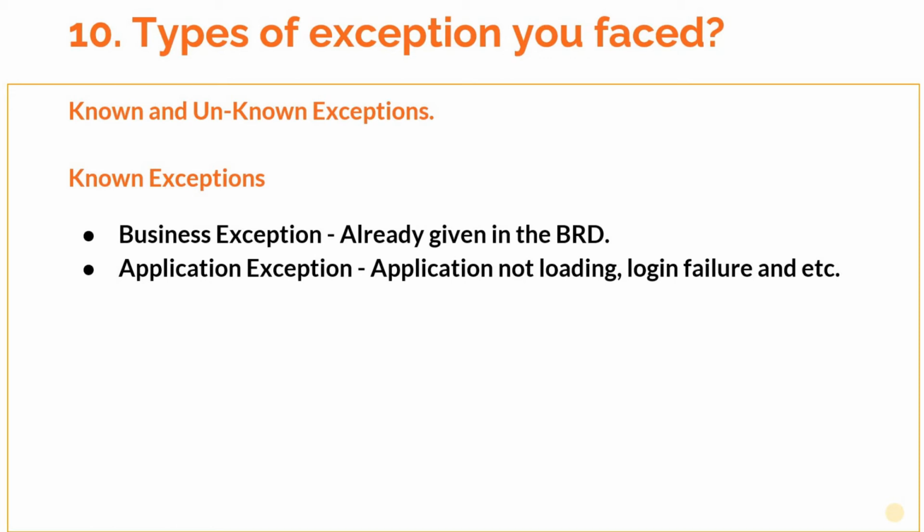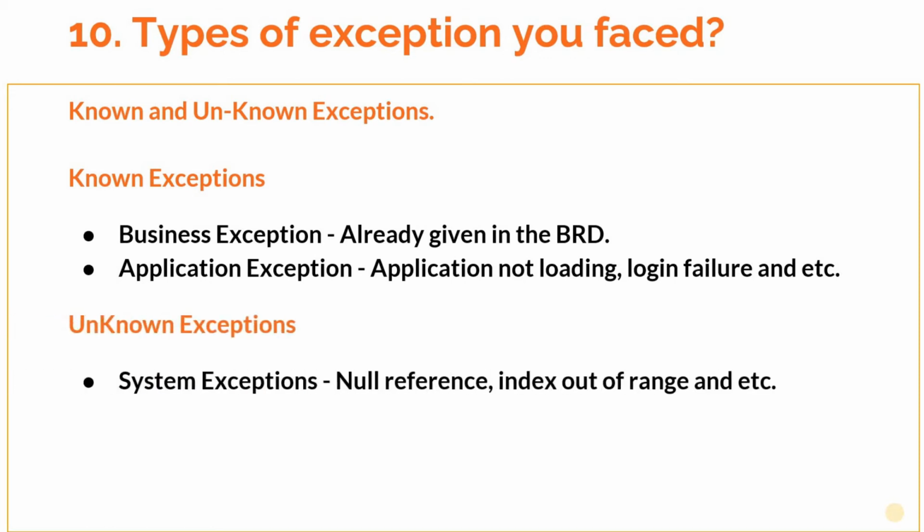Let's focus on unknown exceptions. Most of the system exceptions are considered unknown exceptions because you never know when such an exception might occur. This can happen only during the runtime of your process. Classic examples of system exceptions are null reference and index out of range. You usually face these exceptions frequently.